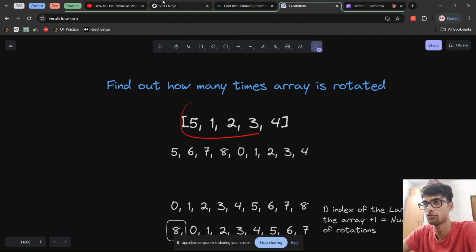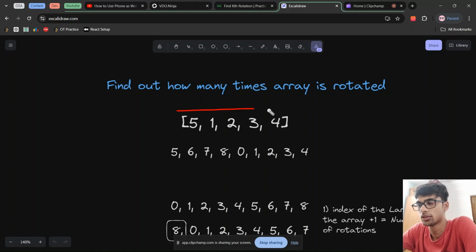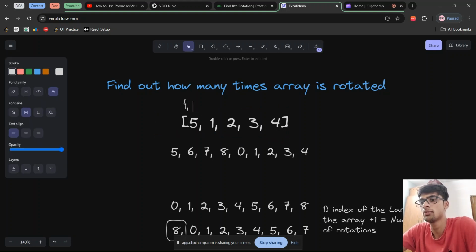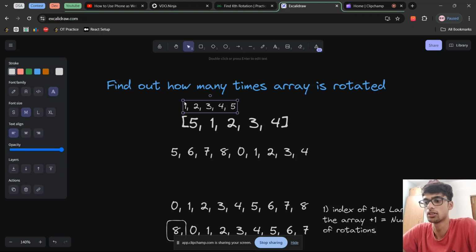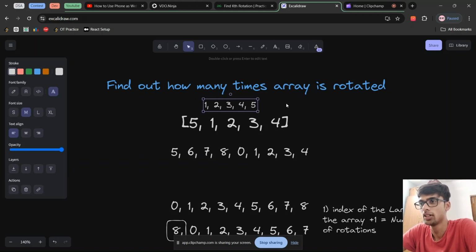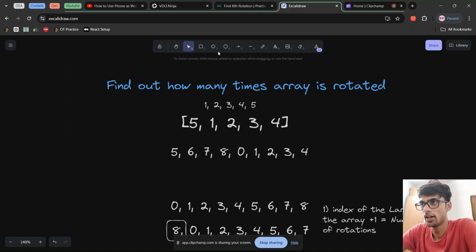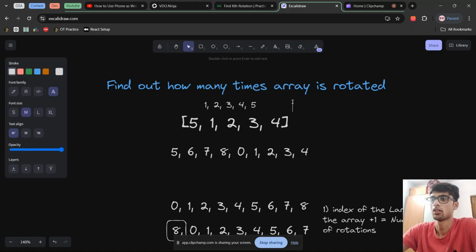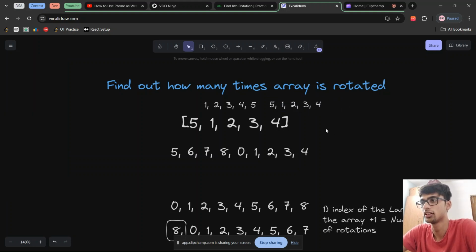So if I have an array like 5, 1, 2, 3, 4, you can see that this array is right rotated one time. How can we say it's right rotated one time? Because earlier this array was 1, 2, 3, 4, 5, and you right rotated it. So this 5 went to the first position, and this array became 5, 1, 2, 3, 4. So we'll say that this array is right rotated one time. So essentially this is what it means.